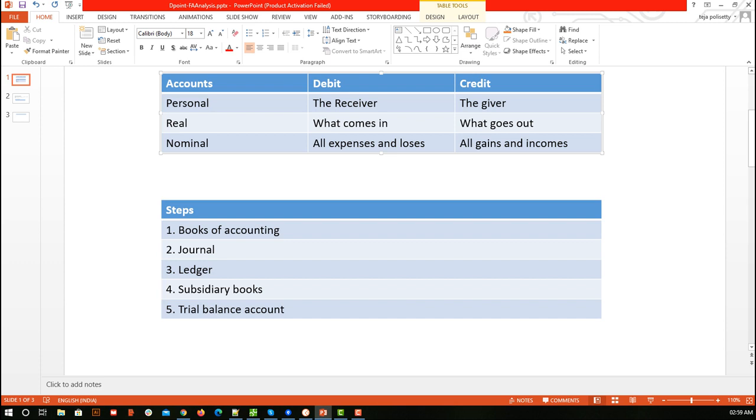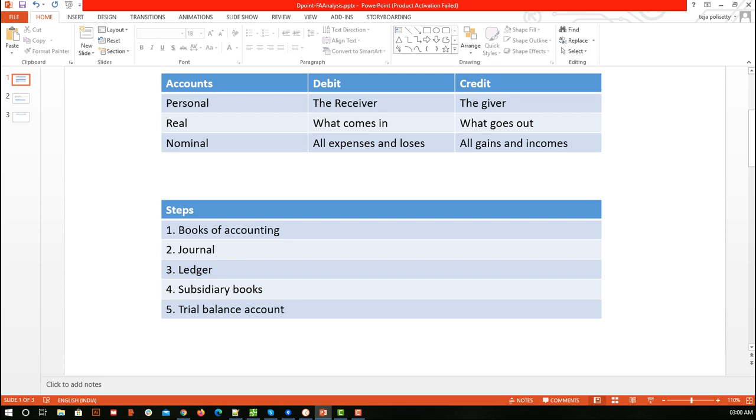Here we say that when a personal account is receiving the amount, we say it is debit. When the personal account is giving, meaning the amount is going out of the account, then we say it is credit. In books you will see it read as debit the receiver, credit the giver, but it's our own way of learning.